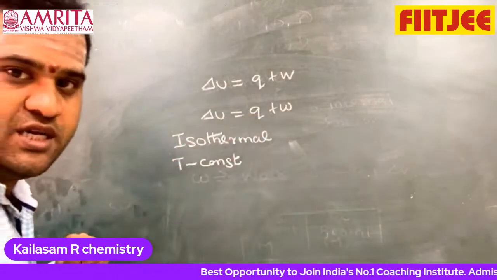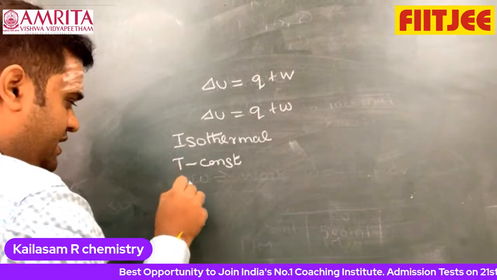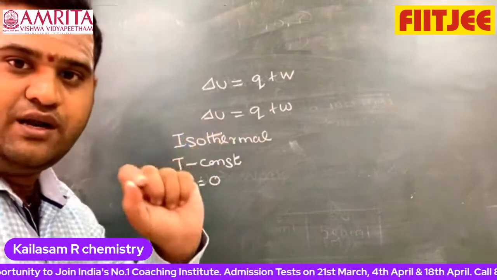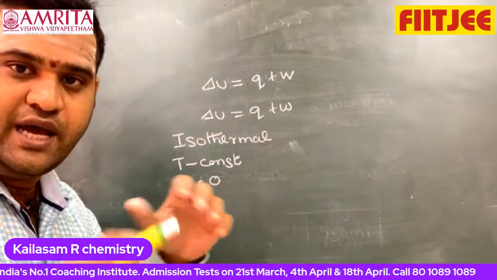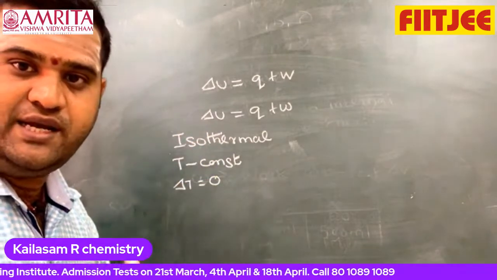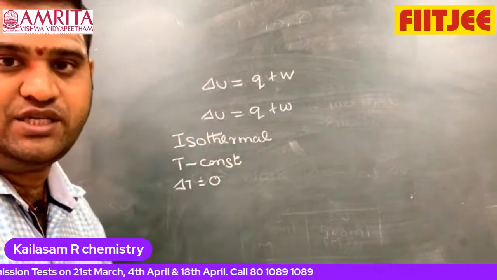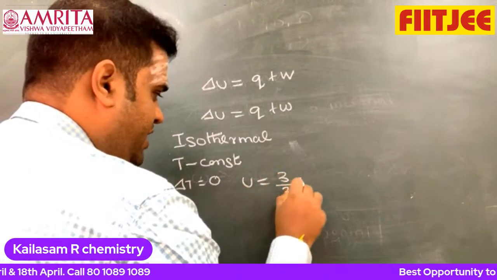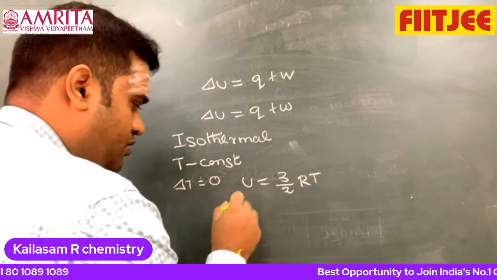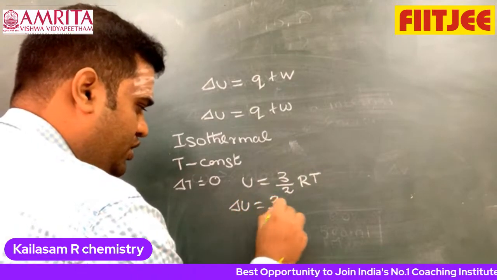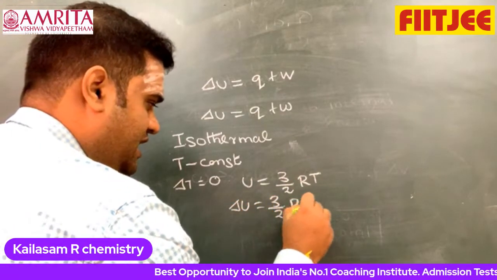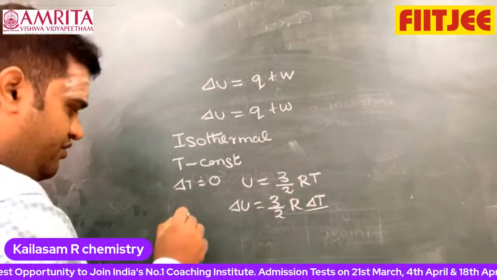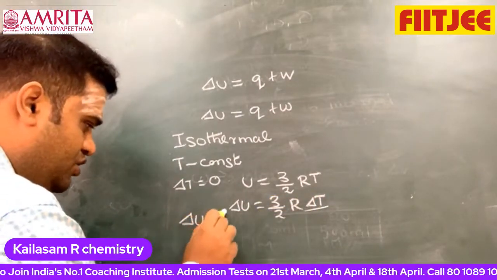When T is equal to constant, what about delta T? Delta T is equal to 0. Obviously, we know that the internal energy of an ideal gas is purely kinetic in nature. We have learnt in the gaseous state that U is equal to 3/2 RT, and delta U is equal to 3/2 R delta T. Since delta T is equal to 0, therefore delta U is equal to 0.